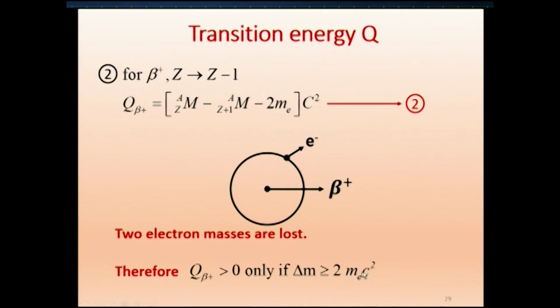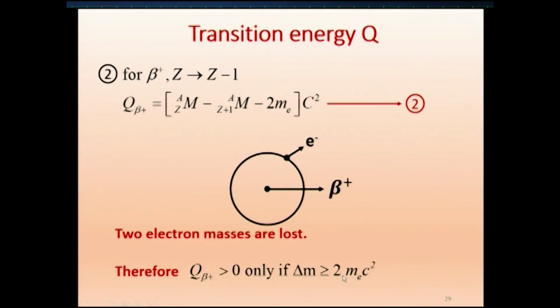We have just put 2 me c squared because this is an energy, and here this delta m, here also we can put 1 c squared, because it is energy we have just included it that way. So, this difference delta m must be at least greater than 2 me. This is also in energy, 2 me. That is the condition. This is for beta plus. As a summary, for beta plus we have to have at least delta m greater than 2 me c squared. That is why we get a restriction for beta plus, because there is a condition imposed, whereas for beta minus there is no condition imposed.